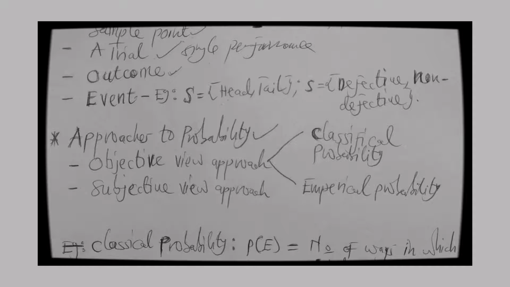So when you are making an estimation, there may be some biases or doubts. That's what we call a subjective view approach in probability. There is no past information available for you to estimate.